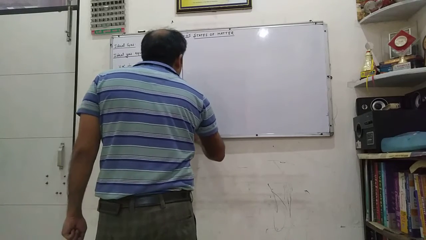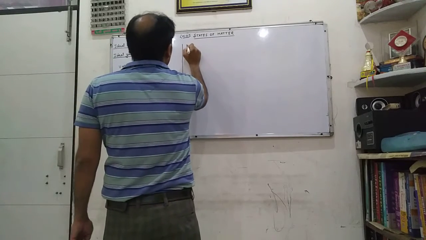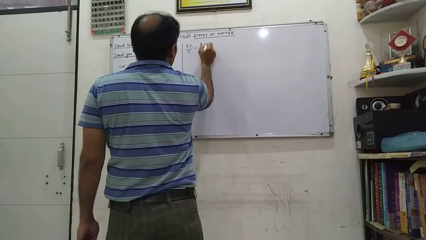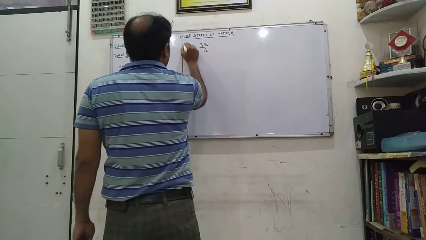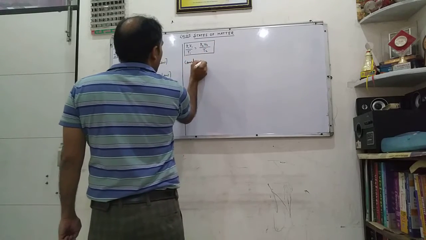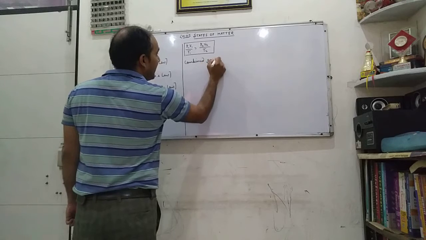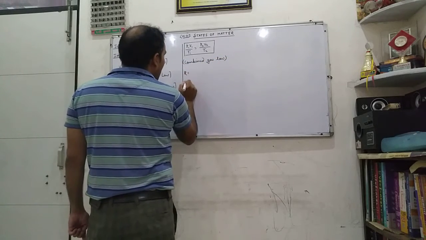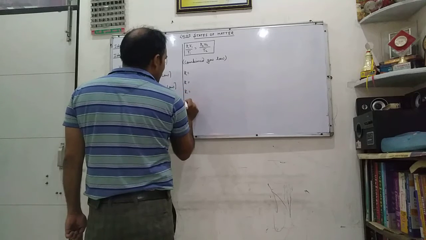according to the case. Now one more equation is there: P1V1/T1 = P2V2/T2. It is the combined gas law. Different values of R we put according to the situation.